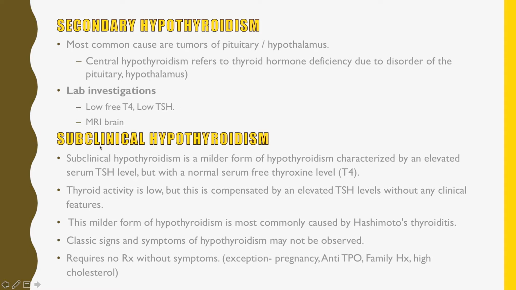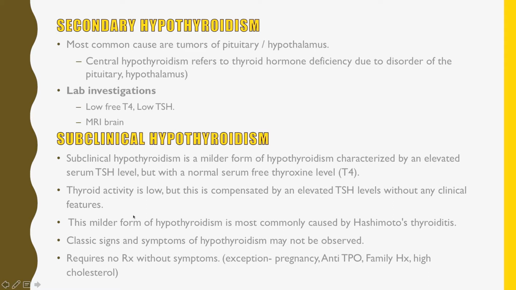Subclinical hypothyroidism. Subclinical hypothyroidism is a milder form of hypothyroidism which is characterized by increased level of TSH but normal level of thyroxine. If the thyroxine levels are normal but the TSH levels are increased, the person at this stage most of the time is without any clinical features. That is why it is called subclinical hypothyroidism, because there are no clinical features present.